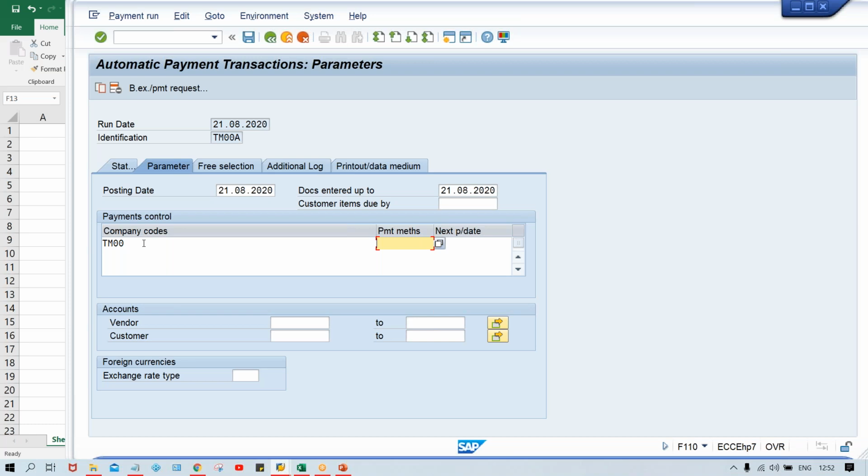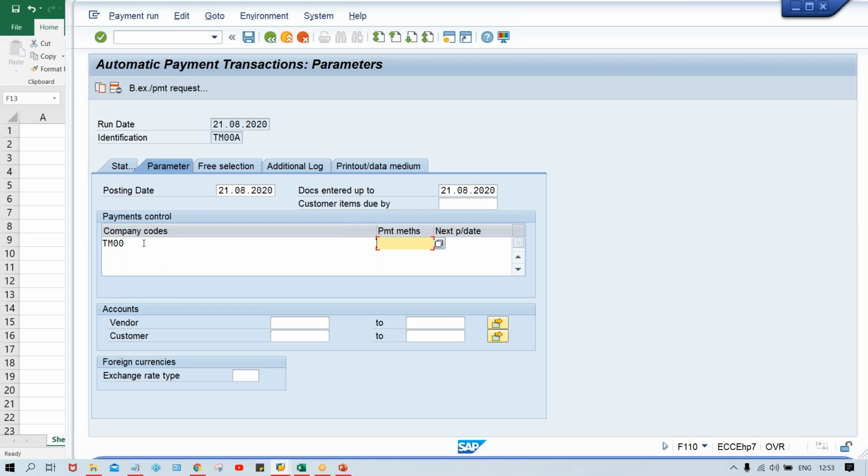What will happen, guys? We'll run this F110, in the sense automatic payment program. So what does it mean, guys? F110 means this is going to clear our books of account. But what about the actual payment, guys? Has the vendor received it? No, the vendor is going to receive the payment only if the check is going to be printed and sent to the vendor, or else your payment team will be there.